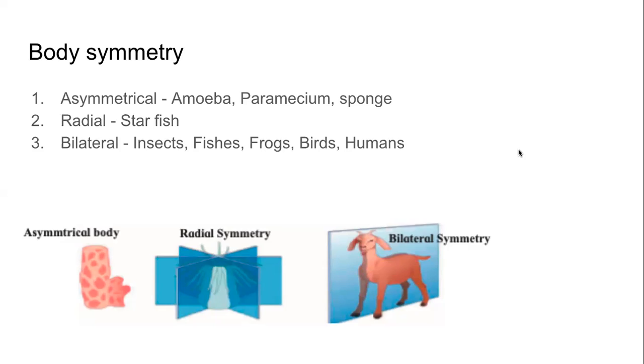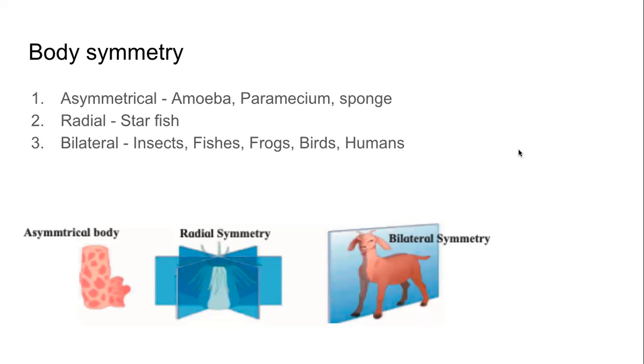So what the body symmetry criteria tells us is some animal bodies are so random that they don't have any axis of symmetry. They are not symmetrical in any way. Amoeba, paramecium, sponges. And amoeba and paramecium, if you know, they don't even have a fixed shape. They keep changing. But there are other organisms, like the example given in the picture, a goat.